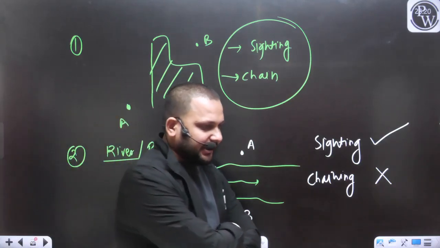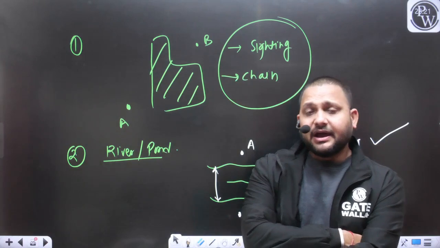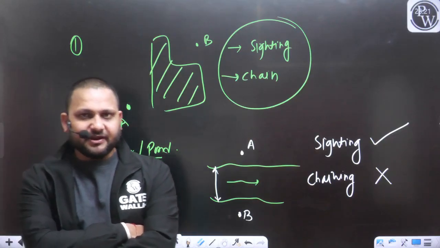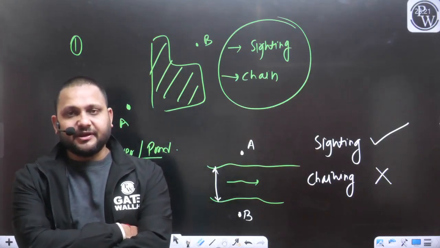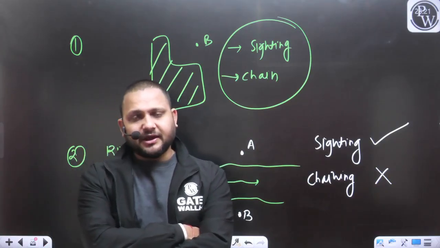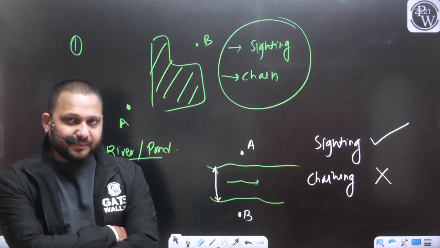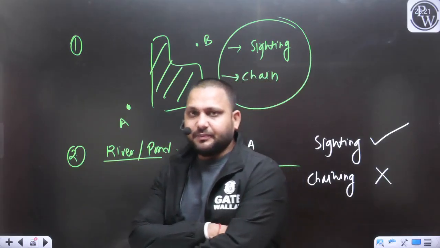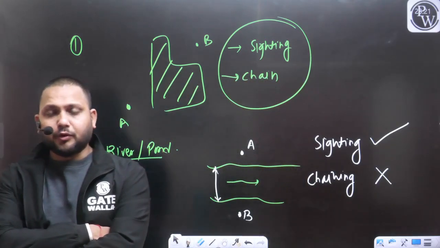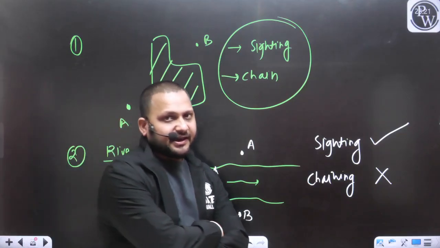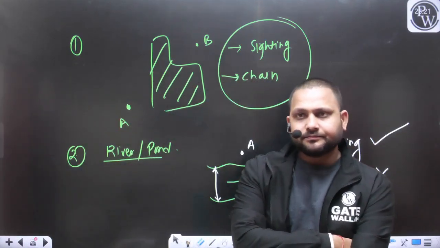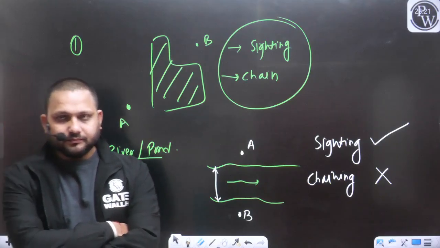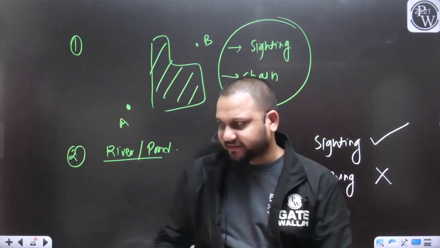In the next class, we will discuss the errors and corrections in linear measurement. When we apply chain survey or tape survey, what are the various types of errors that can occur in our measurement, and how can we rectify those errors? That will be the next part of the discussion: errors and corrections in chain or tape survey. I hope the discussion is clear to everyone.